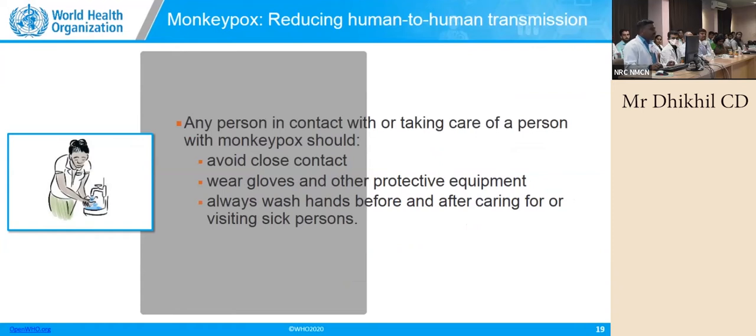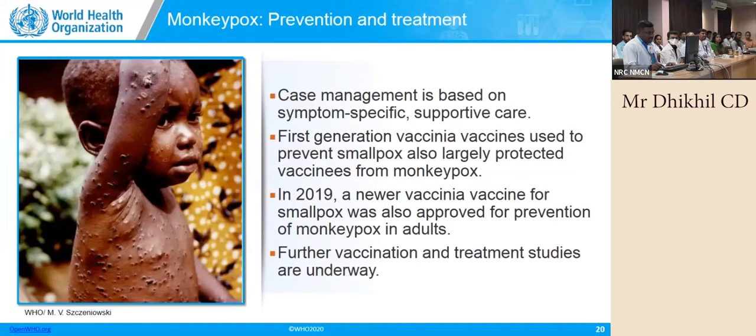And how can we reduce human-to-human transmission? One vaccine is already approved in 2019. If somebody is already diagnosed with this disease in a family, the other members of that family can be given that vaccine, but it is not very common like Covaxin or Covishield. But if it comes to that level, maybe some of the big corporate people will take the initiative to produce that also. Avoid close contact and use all the infection prevention and control strategies.